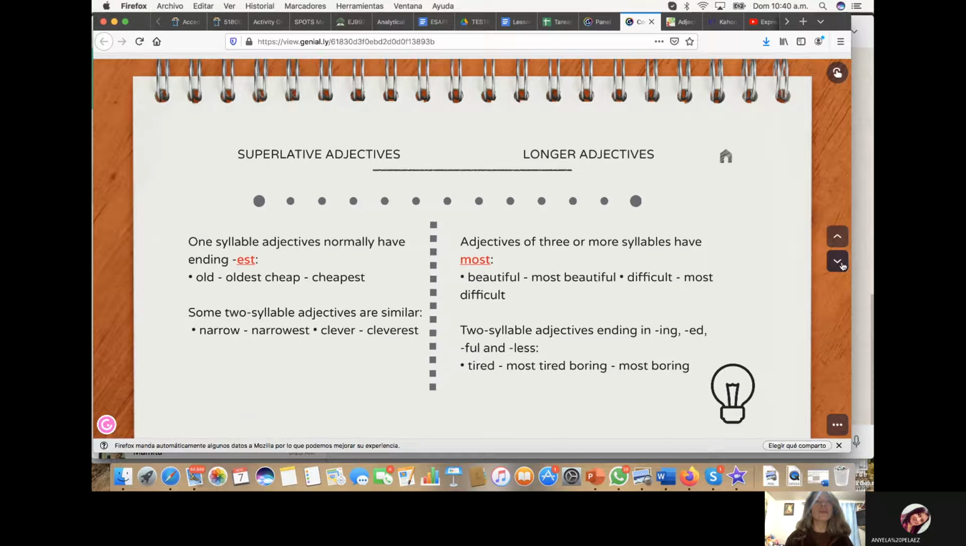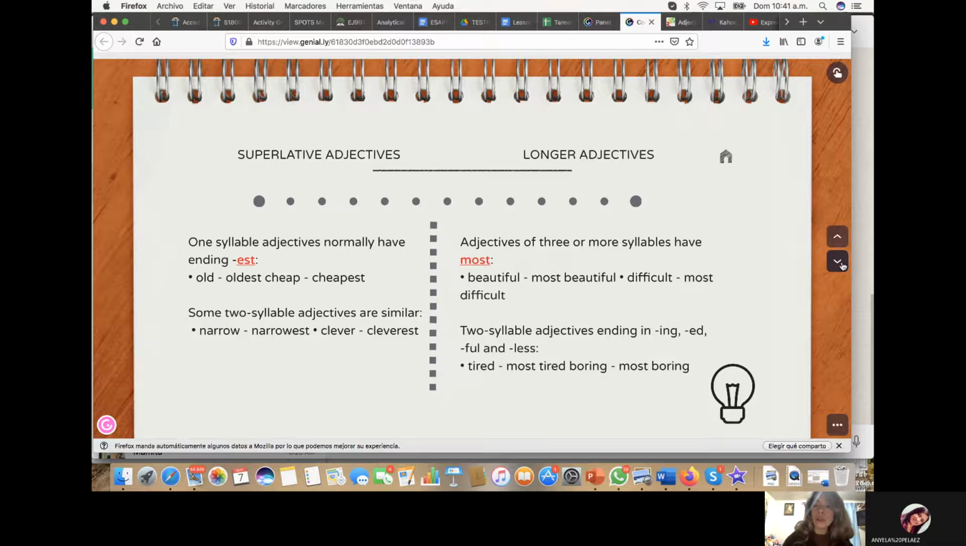And now we have the superlative adjectives. One-syllable adjectives normally end in EST. For example, old, the oldest. But remember, you have to add the, and then at the end of the adjective, EST. For example, cheap, the cheapest. Some two-syllable adjectives are similar. For example, narrow, the narrowest. Clever, the cleverest.